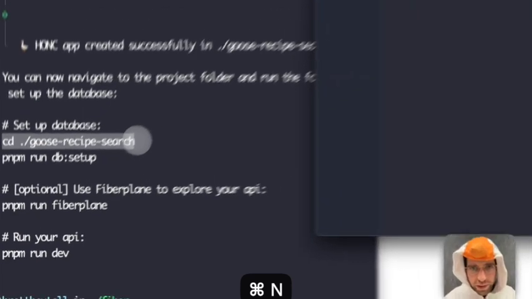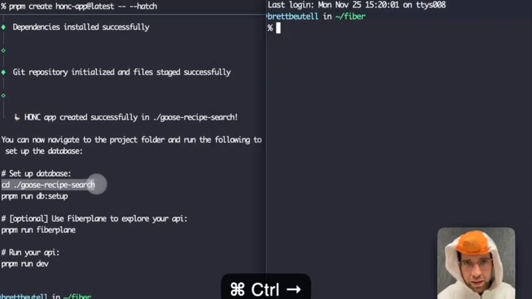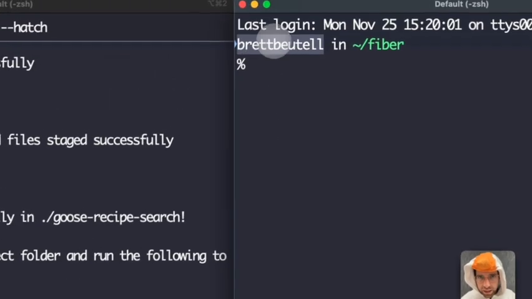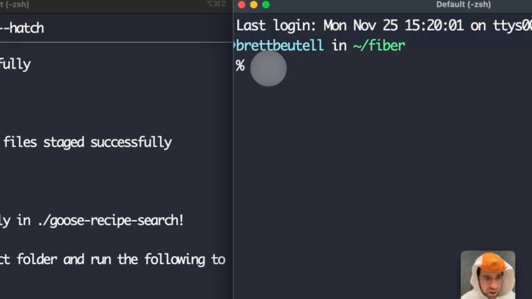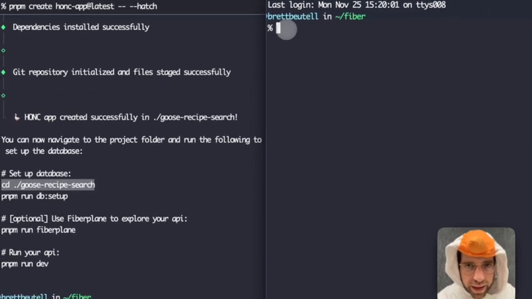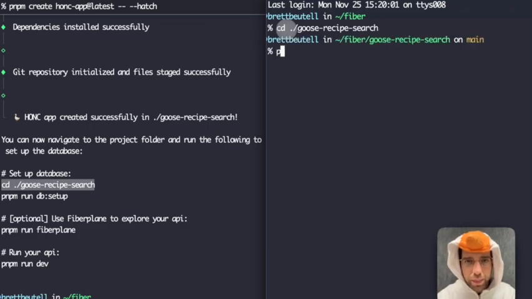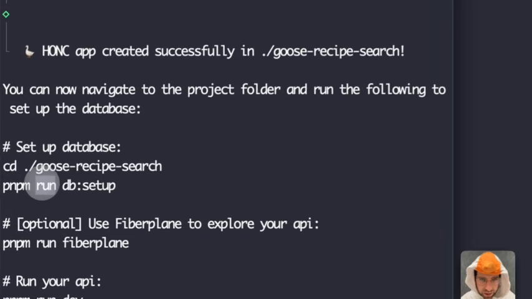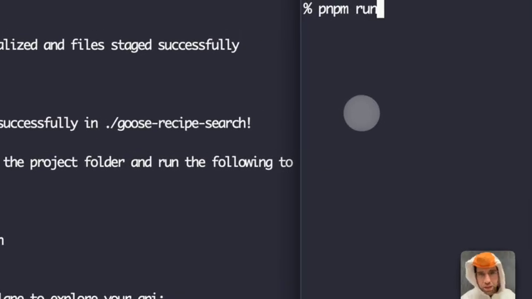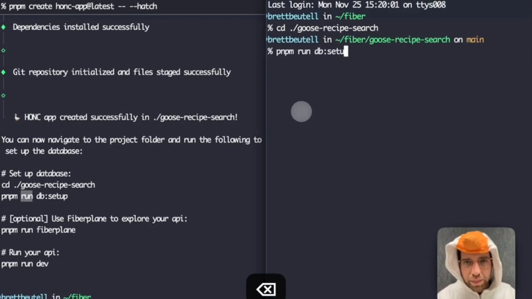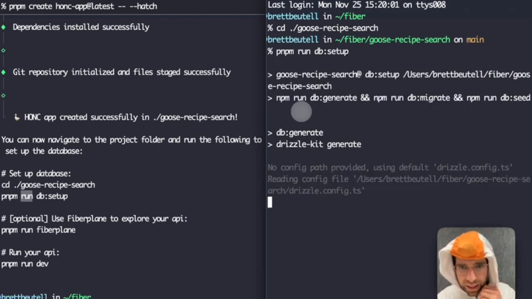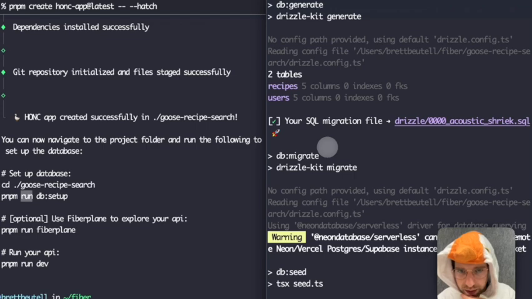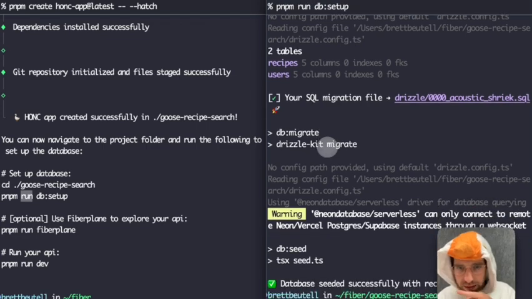Here, wait, I'm going to do this in a separate terminal window over here. Don't mind the name that's right here. That's just on my friend's computer. I can cd Goose Recipe Search, pnpm. I don't actually need this run because I'm using pnpm, but I'll use it anyways. db setup, so that should set up my database. Lots of stuff going on here. We should probably unpack that at some point, but I'm just going to see if it works.